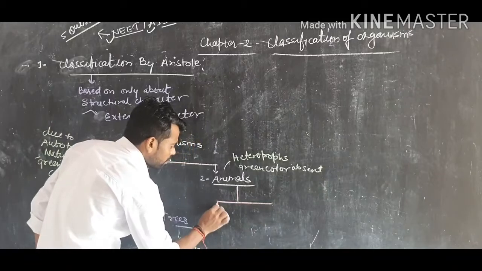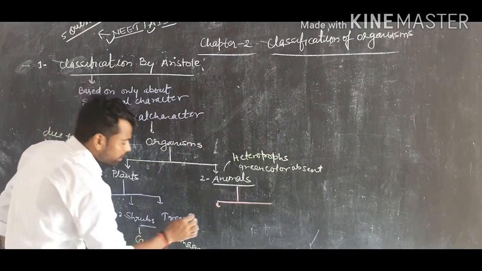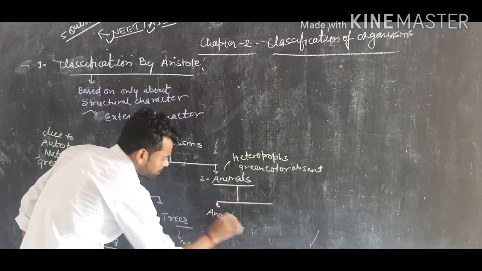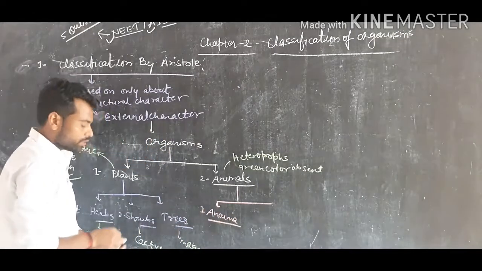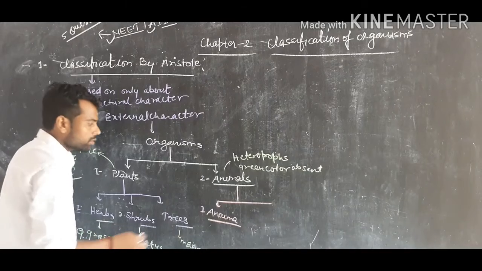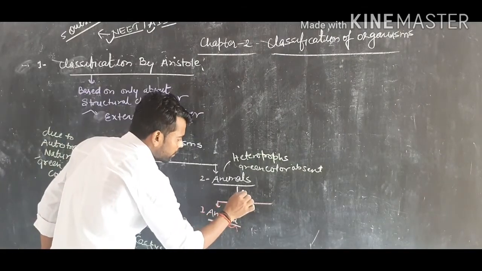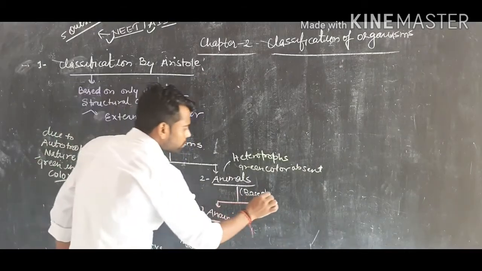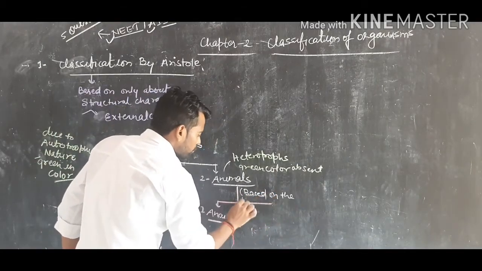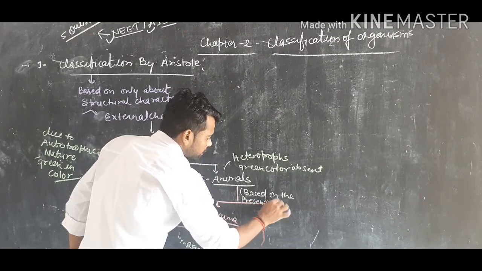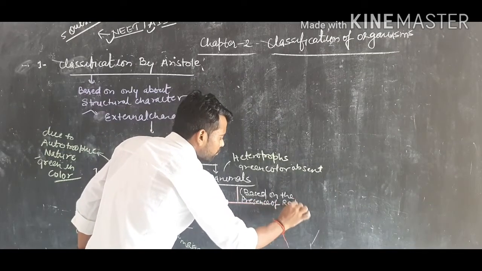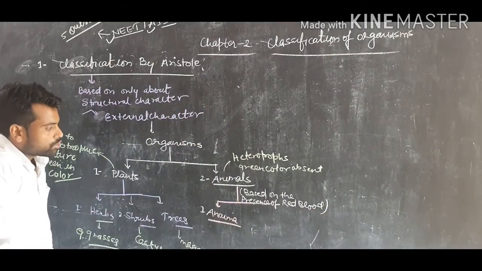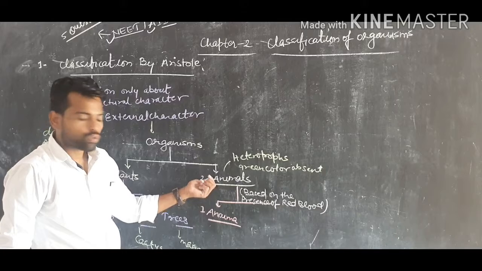The first group is Anaima. This classification of animals was based on the presence of red blood. Based on the presence of red blood, the animals were classified by Aristotle into two major groups.